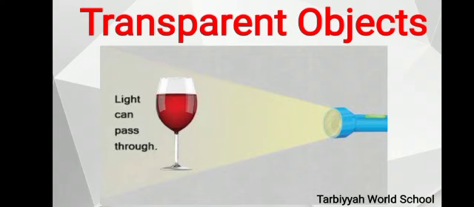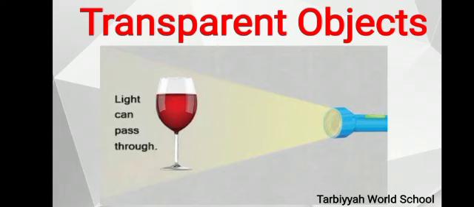As you can see in this picture, the light can pass through this clear glass. So it is a transparent object.